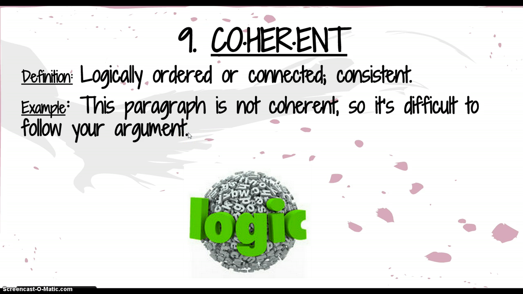Coherent is just a more sophisticated way of saying, hey, that makes sense, or you don't make sense at all, or what you're writing doesn't make sense. And here's this little picture right here that says logic. So when you think of coherent, it's logical. It makes sense. Again, the definition of coherent is logically ordered or connected, consistent.